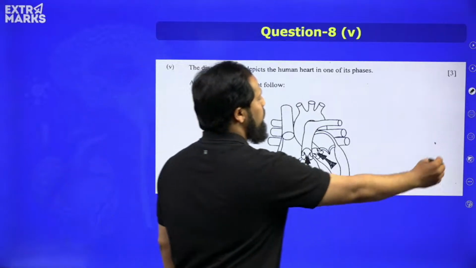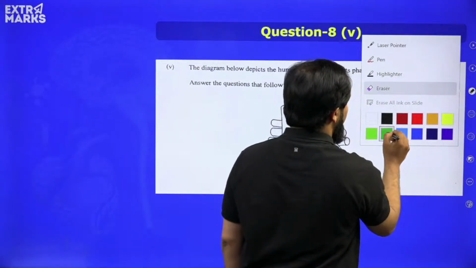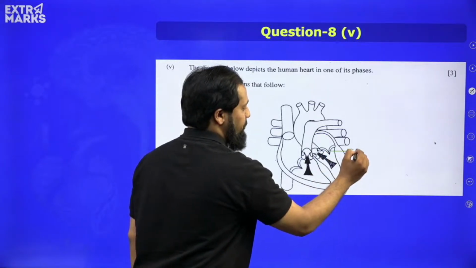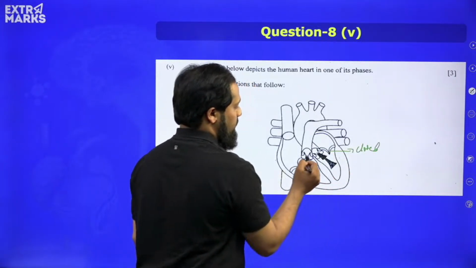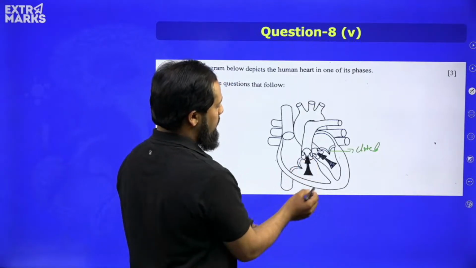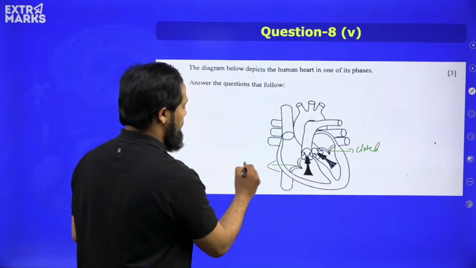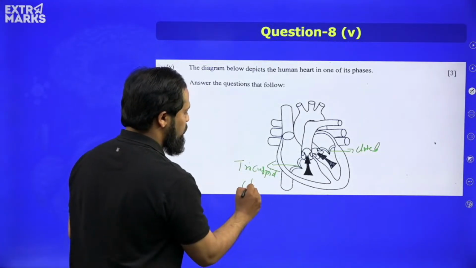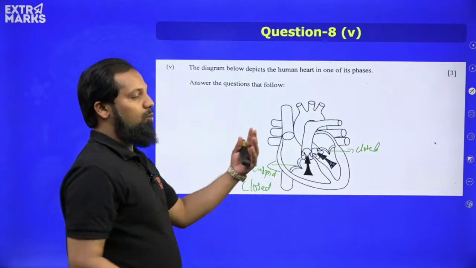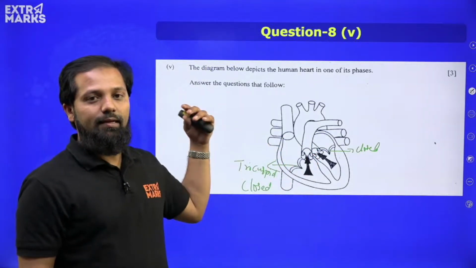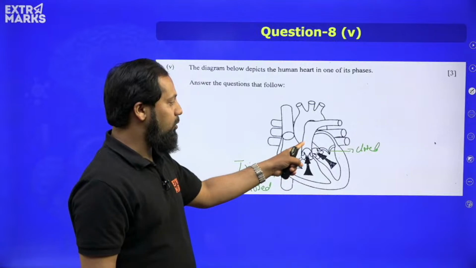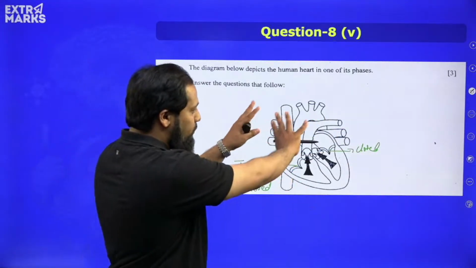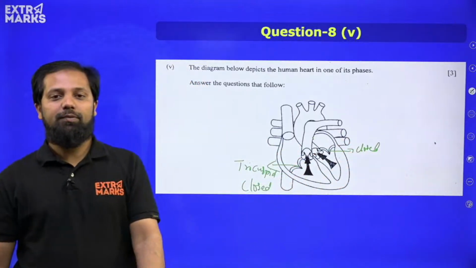Also, you will be able to see the valves: the bicuspid valve is closed, and the tricuspid valve is closed. Whereas those valves regulating the opening of the arteries are open. Aorta is open and pulmonary artery is open. So, a very beautiful representation for the question has been given.